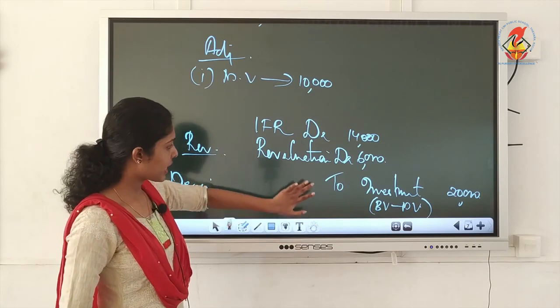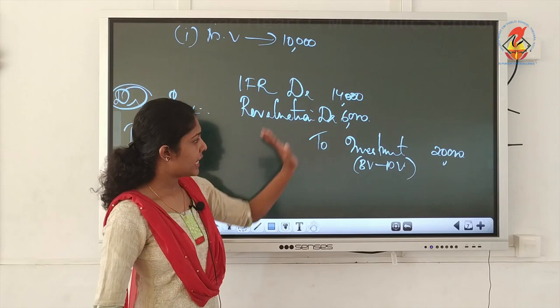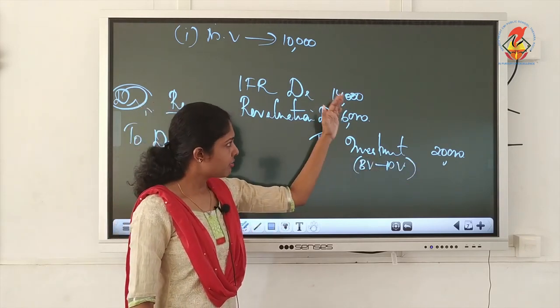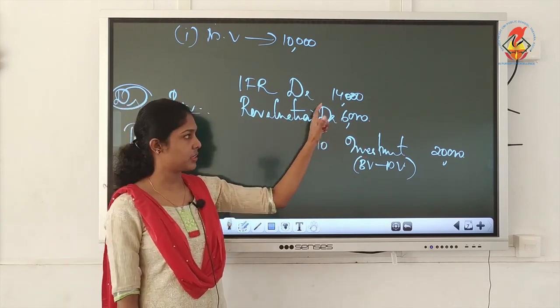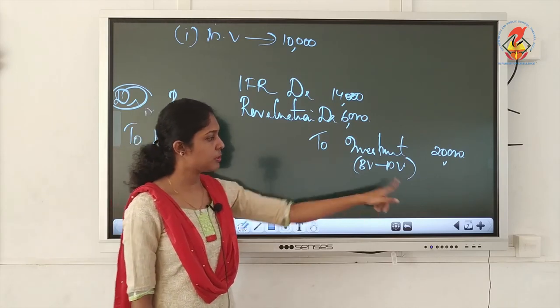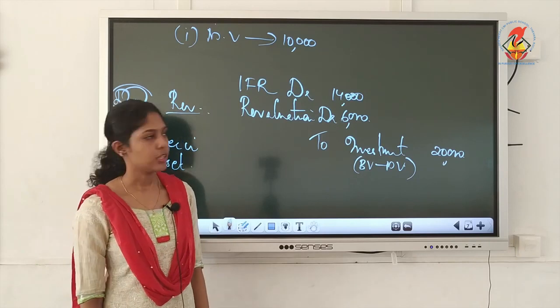The easiest way is IFR debit, you write the entire amount, then you write to investments, the difference. After that, if the shortage is on the debit side, you write revaluation debit, the difference amount. If the shortage is on the credit side, you write to old partners, the difference amount. So that debit and credit sides will be equal.